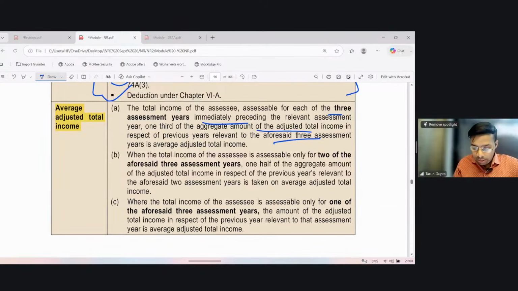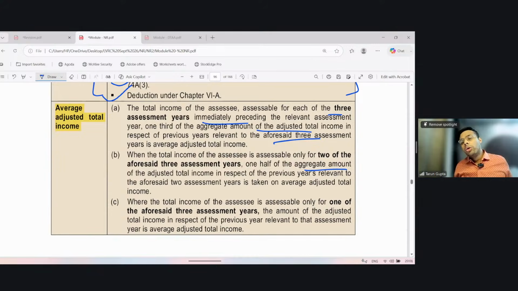However, if the total income was assessable only for two of the aforesaid three assessment years, so I was taxable only for the last 2 years, then I will do the average of these 2 years only. So one half of the aggregate amount of the adjusted total income in respect of previous years relevant to the aforesaid two assessment years is taken as average adjusted total income. Clear? So when the total income is assessable only for one of the assessment years referred above, the amount of adjusted total income in respect of the previous year relevant to that assessment year is the average adjusted total income.